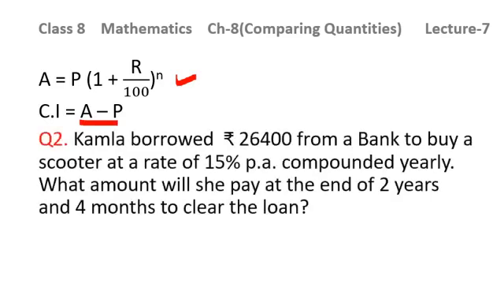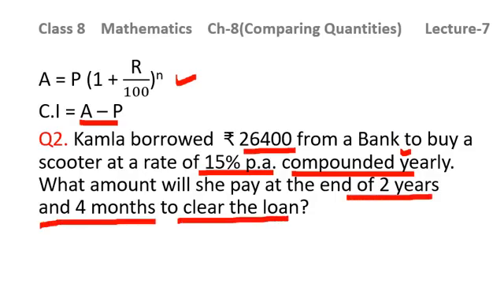Now question number 2 says: Kamla borrowed rupees 26,400 from a bank to buy a scooter at a rate of 15% per annum compounded yearly. Yearly means compounded annually. It is one and the same thing. What amount will she pay at the end of 2 years and 4 months to clear the loan?